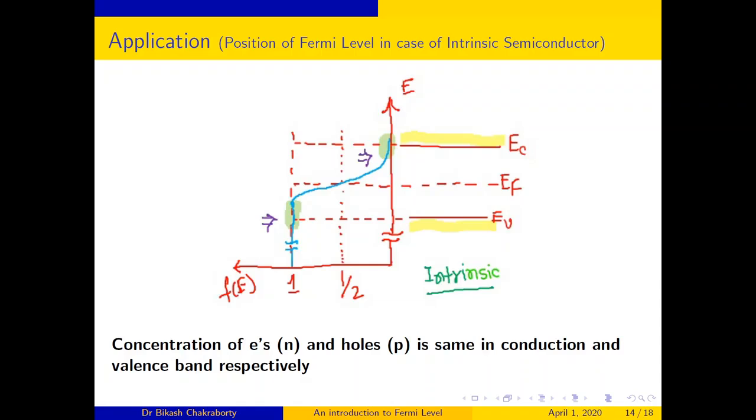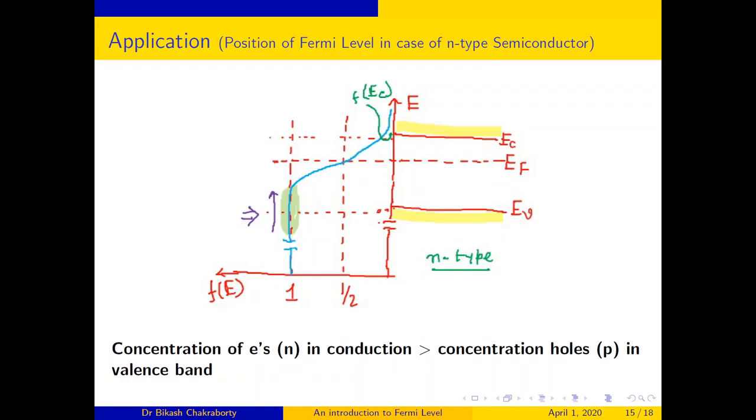Since the function f is symmetric about EF, and the probability of occupation of electrons in the conduction band is the same as the probability of holes, that is not being occupied by electron, it will be symmetric. Thus, the value half will cut the curves at the middle of the region. So the Fermi level will be in the middle of conduction band and valence band.